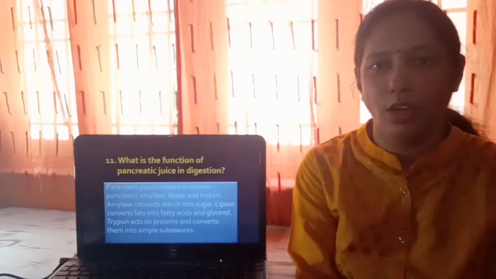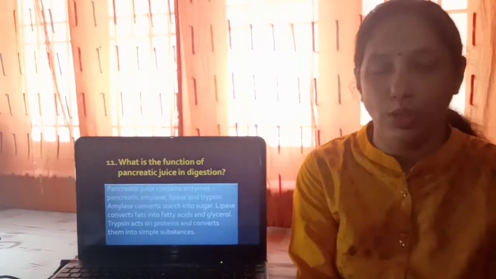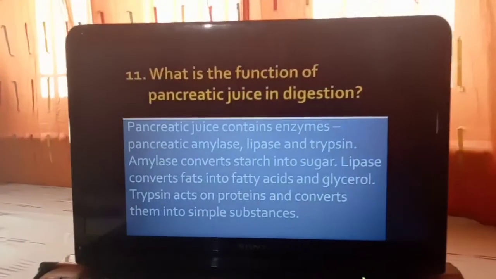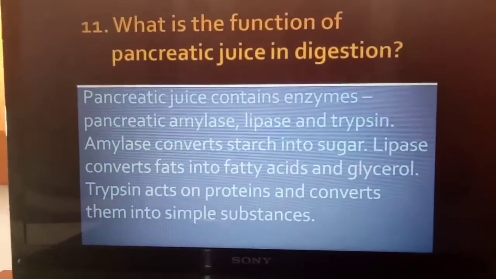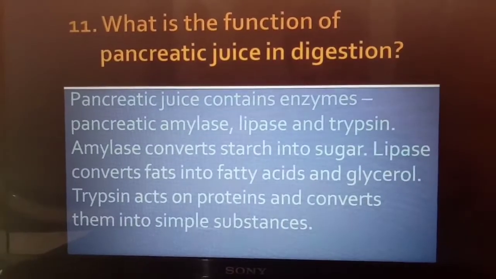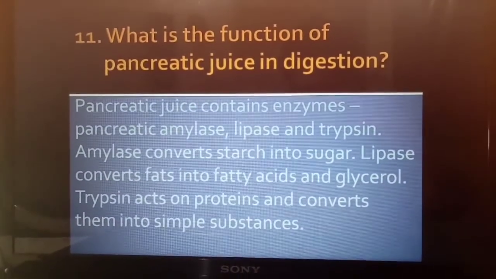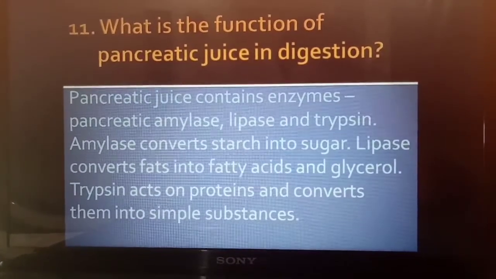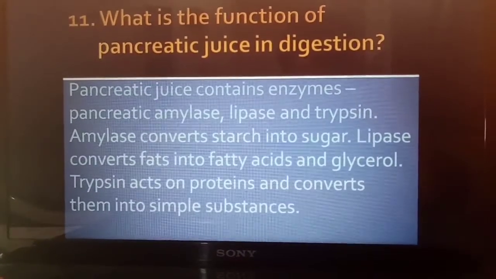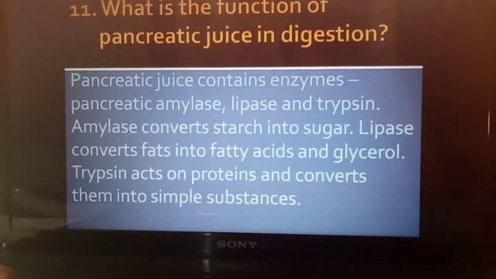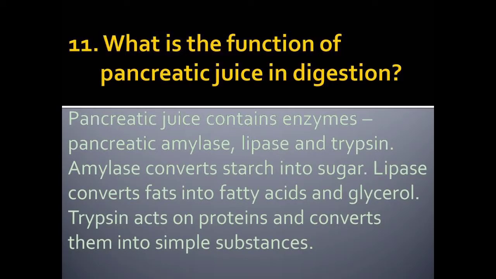Eleventh question is, what is the function of pancreatic juice in digestion? The answer is, pancreatic juice contains enzymes: pancreatic amylase, lipase and trypsin. Amylase converts starch into sugar. Lipase converts fats into fatty acids and glycerol. Trypsin acts on the proteins and converts them into simple substances.